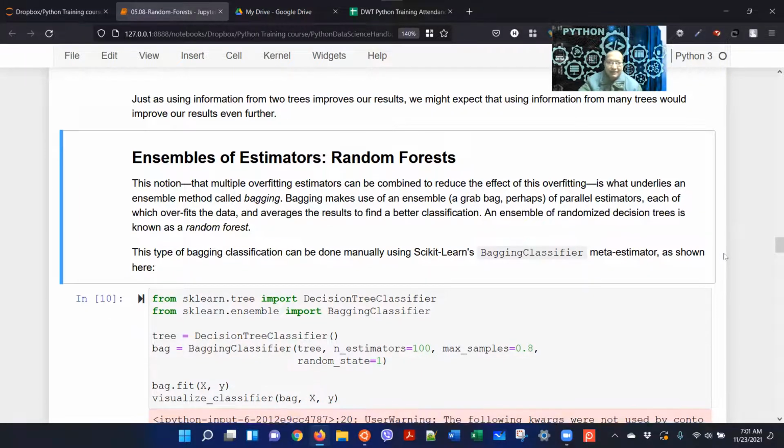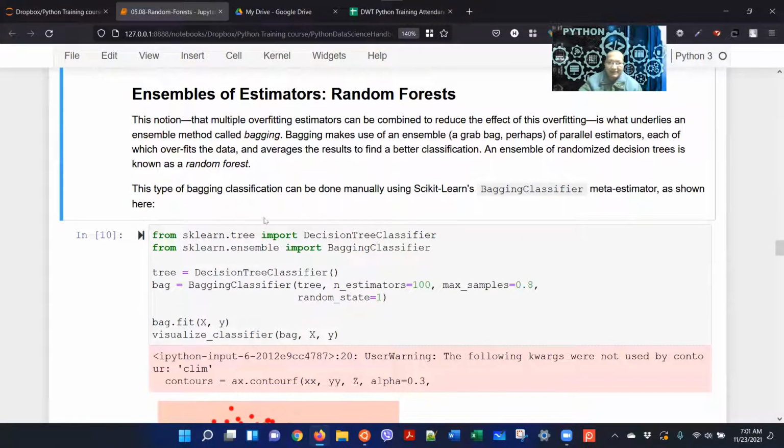So what is that? Let's try to do that. This type of bagging classification can be done manually. Let's do it manually first. Manually bagging these different decision trees, we should get the effect of a random forest. Let's see how it can be done.